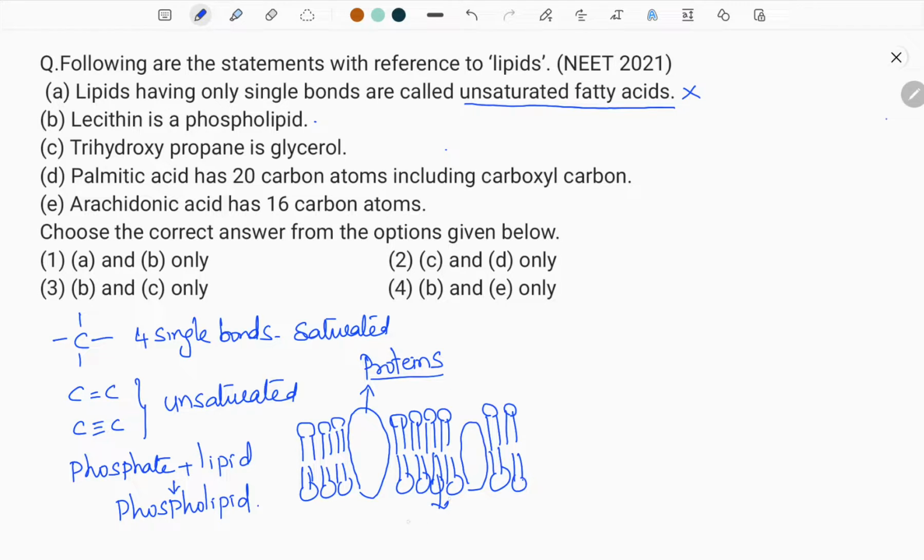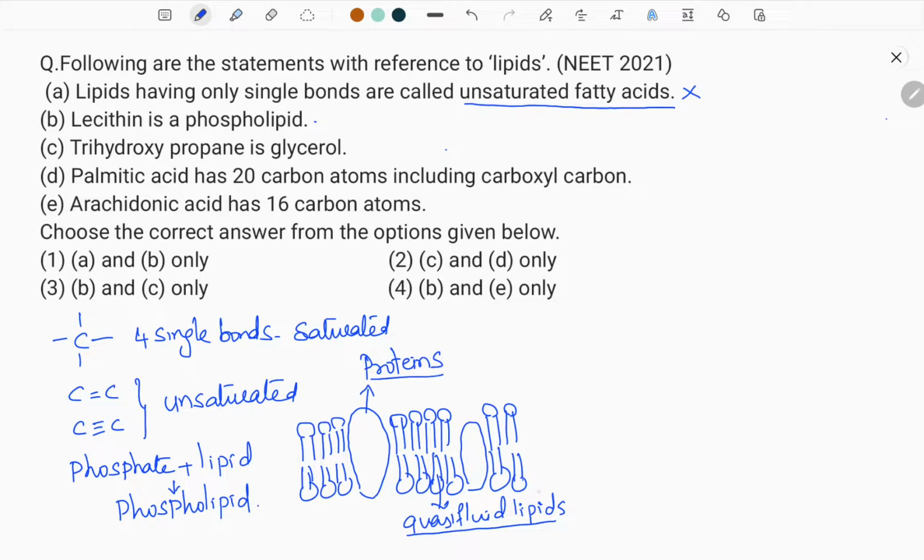These are quasi fluid. Quasi fluid means neither completely fluid nor completely solid. So this quasi fluid lipid enables the lateral movement of proteins, and it enables the semi-permeable, differentially permeable nature of the plasma membrane.